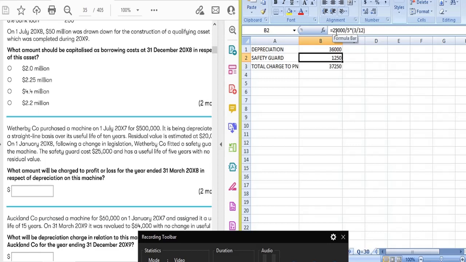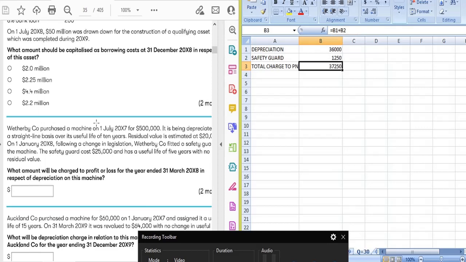has been fitted on the 1st January 2008 and the year ends 31st March 2008. So it has been 3 months. So we will multiply it by 3 divided by 12. So the total depreciation, the total charge to P&L, is 37,250.